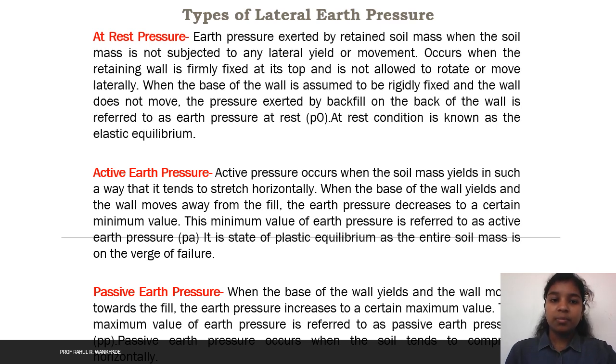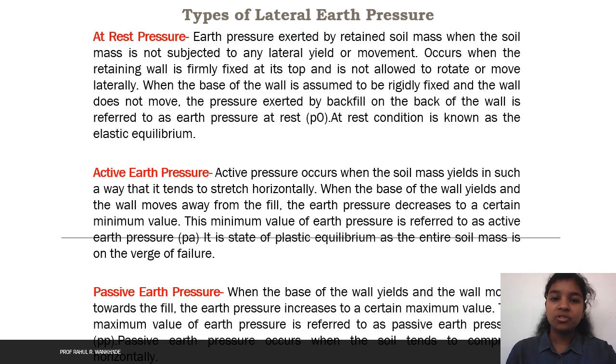Active earth pressure occurs when the soil mass yields in such a way that it tends to stretch horizontally. When the base of the wall yields and the wall moves away from the fill, the earth pressure decreases to a certain minimum value. The minimum value of the earth pressure is referred to as active earth pressure. It is a state of plastic equilibrium, as the entire soil mass is on the verge of failure.